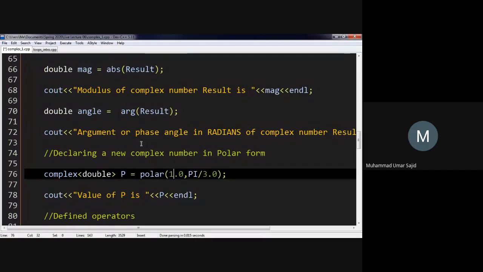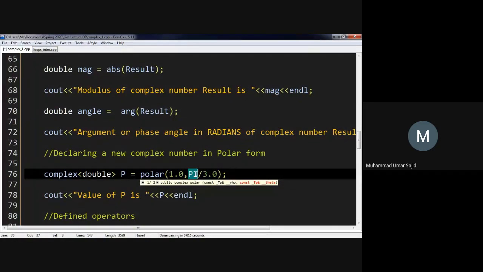What I've written here is 1 e to the power of, 1 angle 60 degrees. That's what I have written over here. Pi is actually 180 degrees, and 180 degrees divided by 3 is 60, but the computer actually takes the values in radians. So pi, the number 3.14, divided by 3 is something like 1 point something. That is taken in radians, but behind the scenes this is actually 60 degrees.